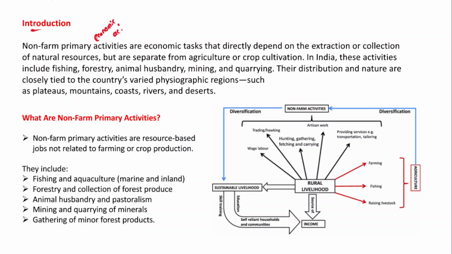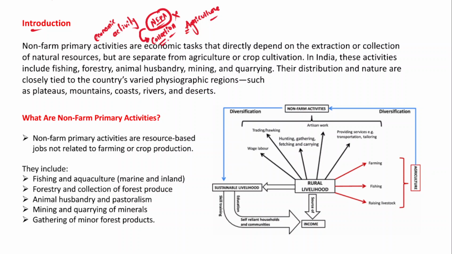The non-farm primary activities primarily deal with the extraction or collection of existing natural resources. And this is also different from agriculture, right? So non-farm primary activity is different from agriculture, and it deals with the collection or extraction of resources.